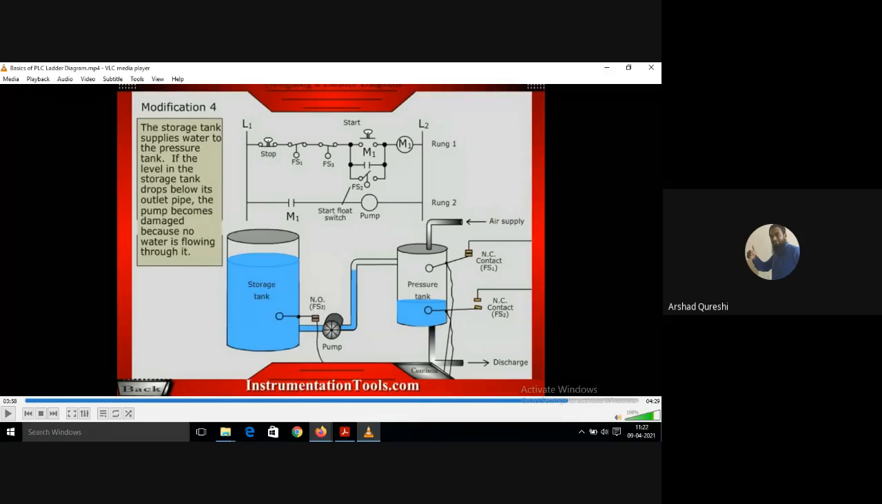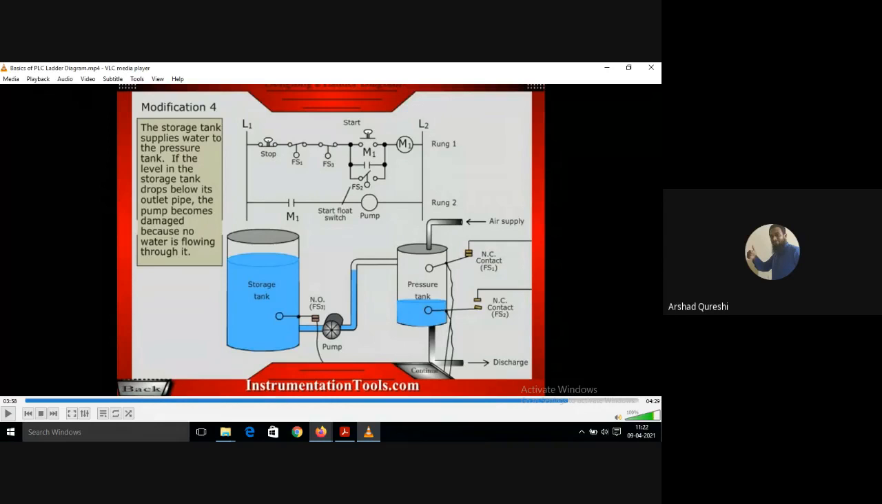Now see, here comes FS3. FS3, what is it for? FS3 is used to keep the level of the storage tank above the prescribed limit. The normally open contact is used here.